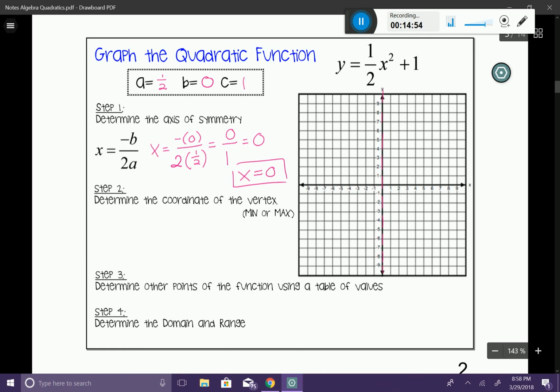Okay, let's go ahead and determine the coordinate of the vertex. Again, we could do that right in the graphing calculator, but I'm just going to plug it in here. y equals 1/2 times my x value of 0 squared plus 1. As you can see here, 0 squared is 0, and then 1/2 times 0 is going to be 0. So y equals 0 plus 1, and so y is going to equal 1. So that means my vertex is going to be (0, 1). There's going to be the vertex of my graph. And if we ask ourselves, is it going to be a minimum or maximum? Well, we know that's going to be facing upward because a is positive. So that's going to give us a minimum point.